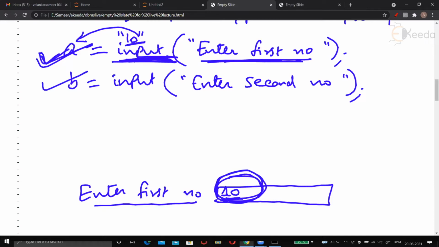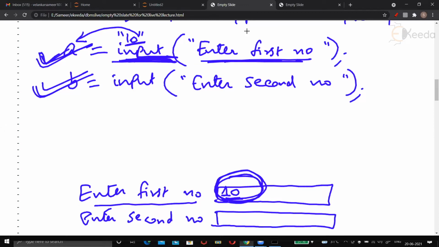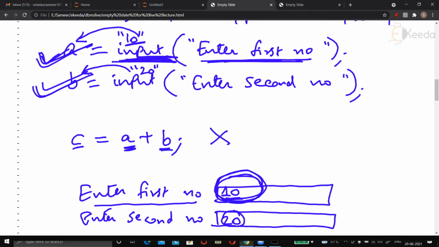Just check, what will this line do? This will also print enter second number. Sorry for my bad handwriting again. Enter second number and text box, which allows us to input some value. Suppose I enter 20, then 20 will be loaded in B. B is a variable, but 20 will be taken as a string. Now the point is, I want to add these two numbers. I want to write C should become A plus B. But hello, this is wrong. Because A and B in the first place are not numbers. They are strings. So we should convert these strings into numbers.